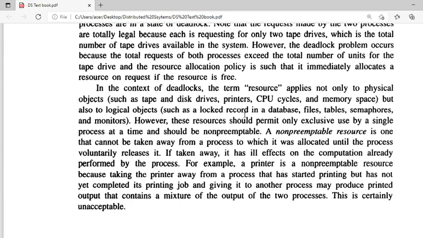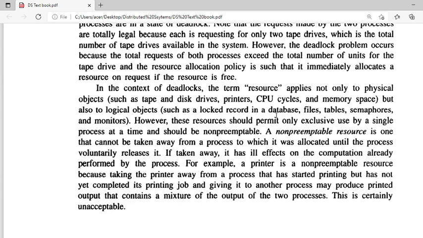So these resources should permit only exclusive access, meaning only a single process at a time should use the resource, and the resource should be non-preemptive. What is meant by non-preemptive?